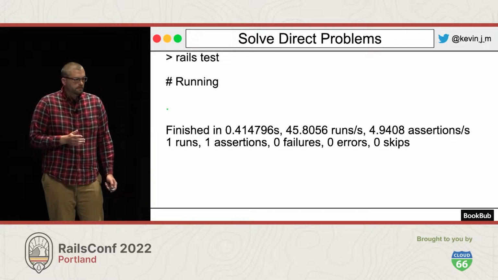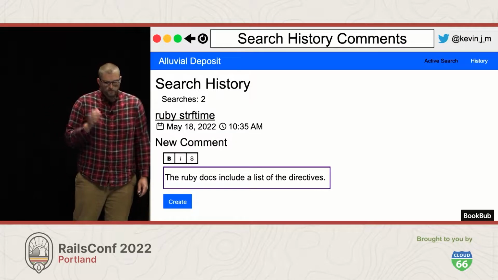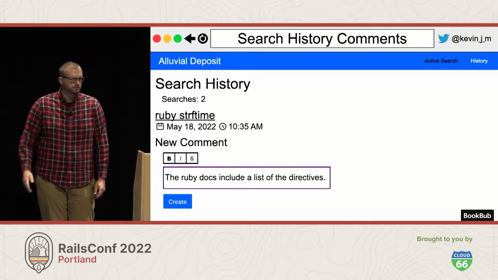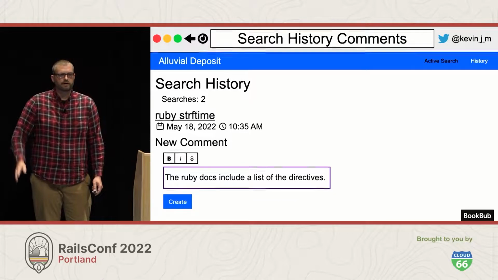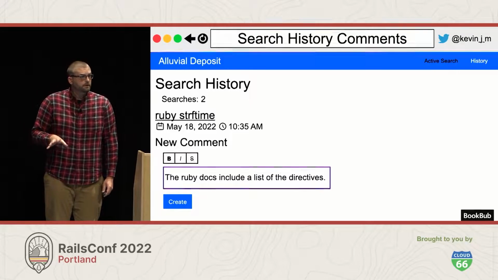Let's build a separate feature to our search history here. We're going to add comments, because why not? Everything needs comments. You can now comment on your search history. You can remember why you searched for something, maybe some great results that you found, things that you liked or didn't like about it, whatever you want to do. So we're building this feature out locally.